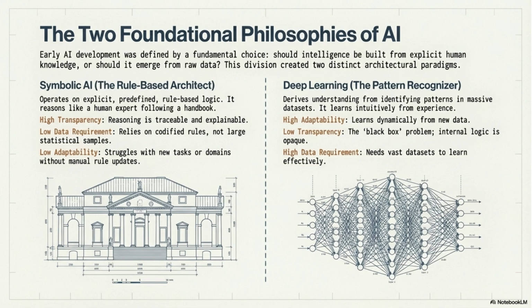AI development began with two foundational philosophies: symbolic AI and deep learning. Symbolic AI is rule-based, offering high transparency but low adaptability. Deep learning is a pattern recognizer, offering high adaptability but lower transparency, often called the black box problem.